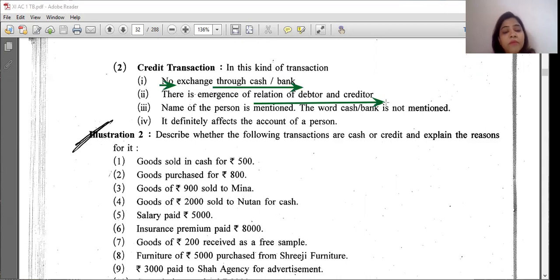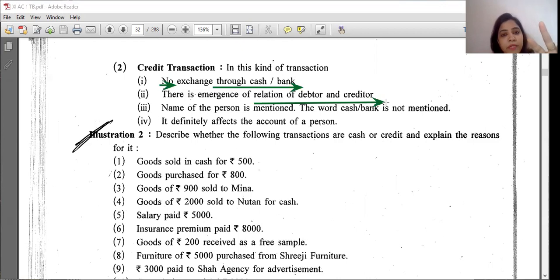So I become his debtor and he becomes my creditor. A debtor is a person who receives goods on credit, and a creditor is a person who sold goods on credit, right? So there become two relationships, debtor and creditor.